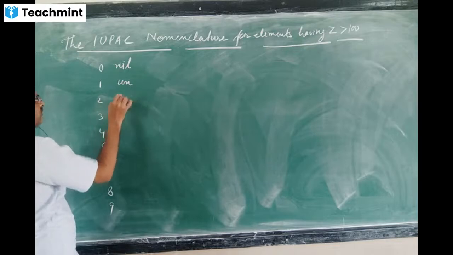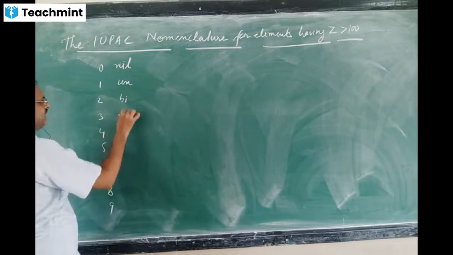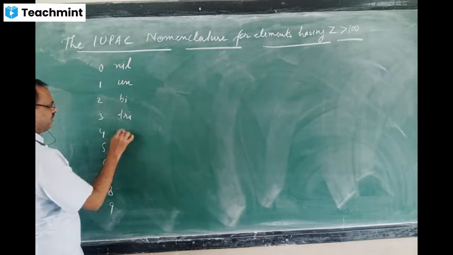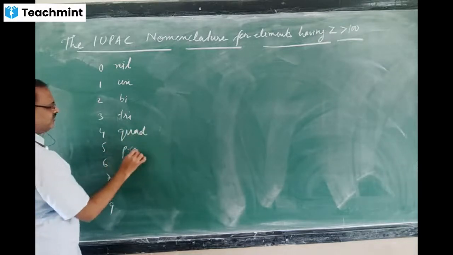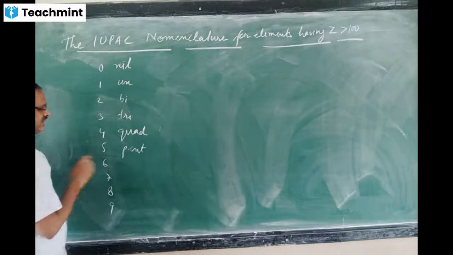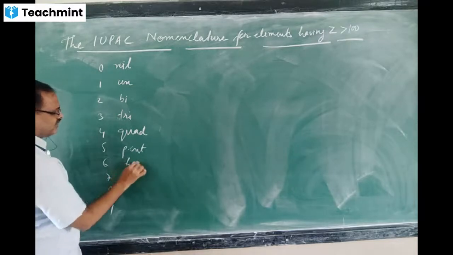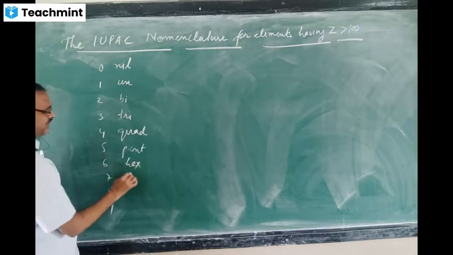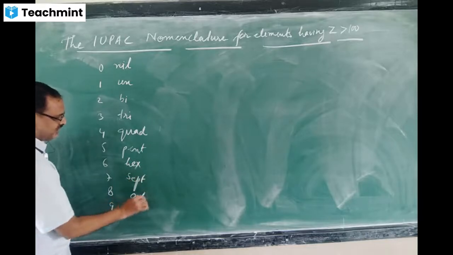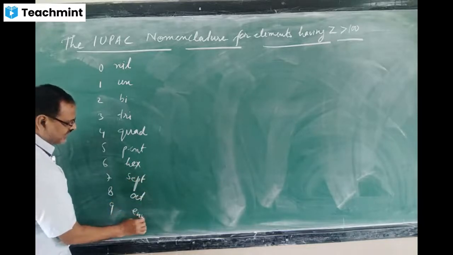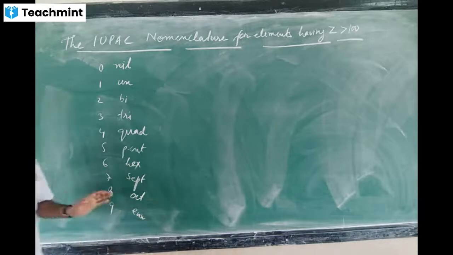For 2, bi. For 3, tri. For 4, quad. For 5, pent. For 6, hex. For 7, sept. For 8, oct. For 9, enn. So a little bit of change is there.